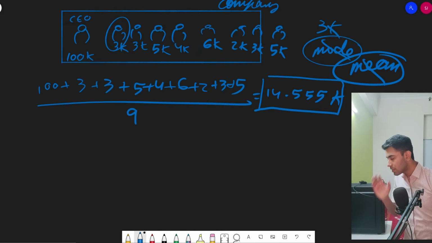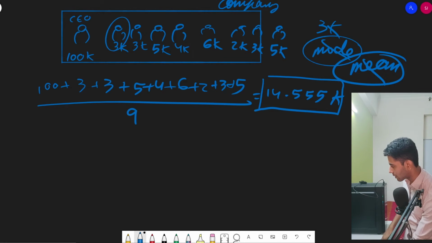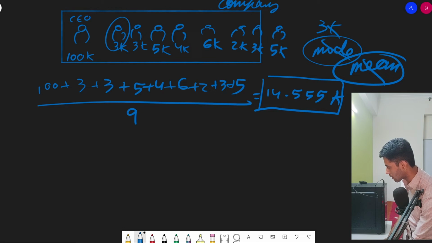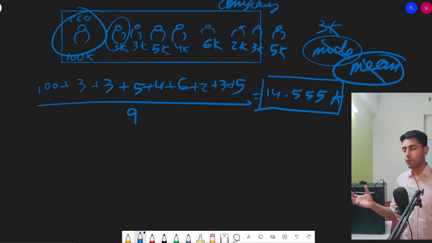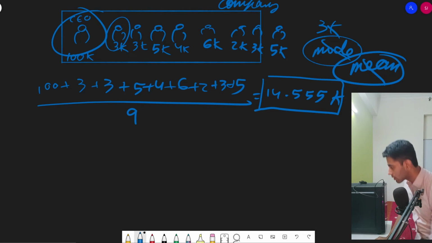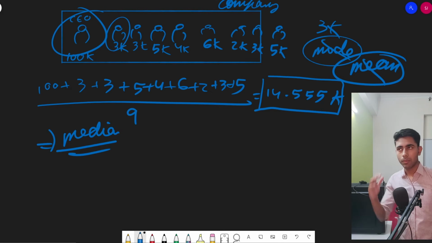In such cases where there are outliers present, where outliers are those data points that don't follow the trend, and here in this case this is the outlier, whenever a dataset has outliers we calculate the median. So in this case it will be much more helpful to calculate the median. The median separates the lower half of the data from the upper half.